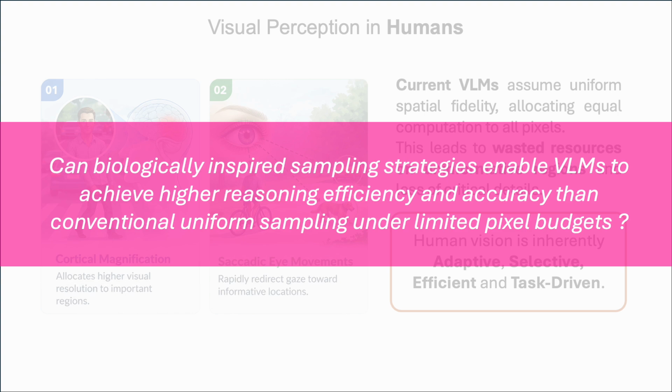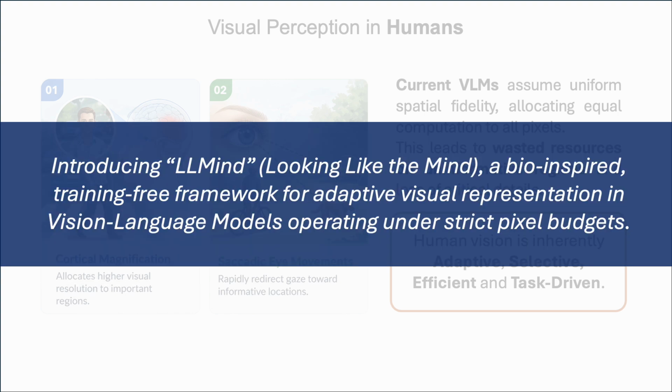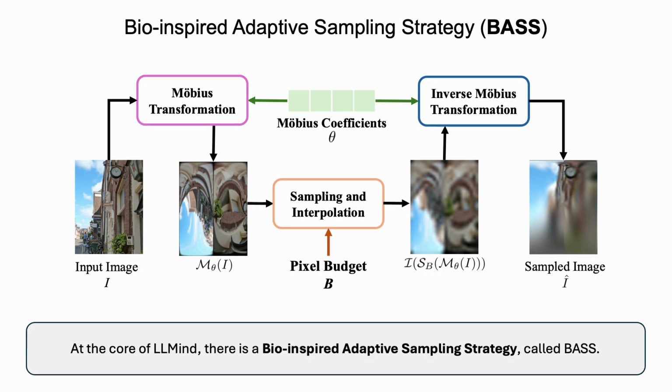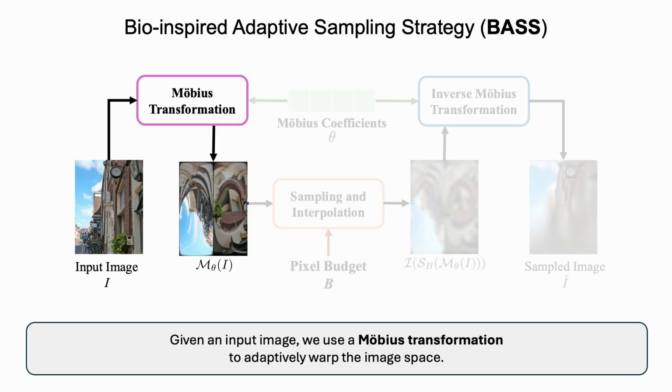To answer this question, we introduce LLMind, looking like the mind, a bio-inspired, training-free framework for adaptive visual representation in vision language models operating under strict pixel budgets. At the core of LLMind, there is a bio-inspired adaptive sampling strategy called BASS. Given an input image, we use a Mobius transformation to adaptively warp the image space.